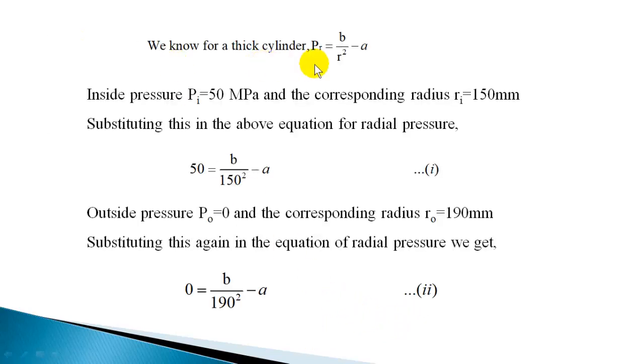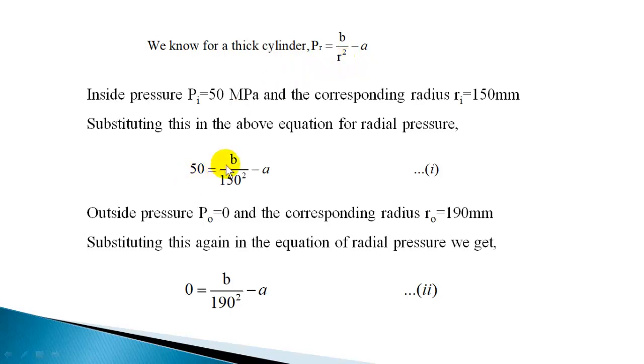So we know the pressure equation, and we know the pressure inside and outside. We are going to use the pressure equation twice, so that will give two equations. The pressure equation is P equal to B by R square minus A. Pressure inside is 50 megapascal corresponding to a radius of 150 mm.